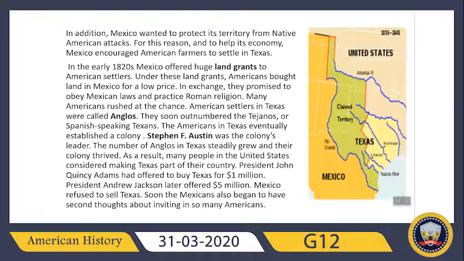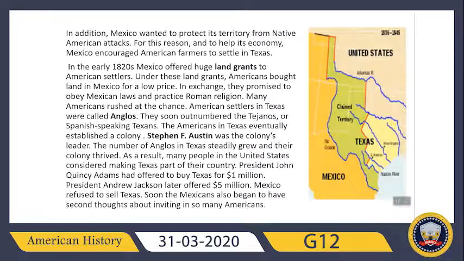American settlers in Texas were called Anglos. They soon outnumbered the Tejanos, or Spanish-speaking Texans. Who are Tejanos? They are Spanish-speaking Texans who were living in Texas.